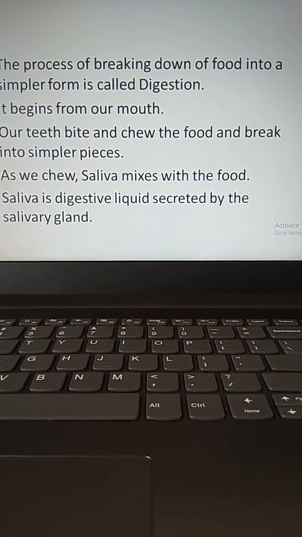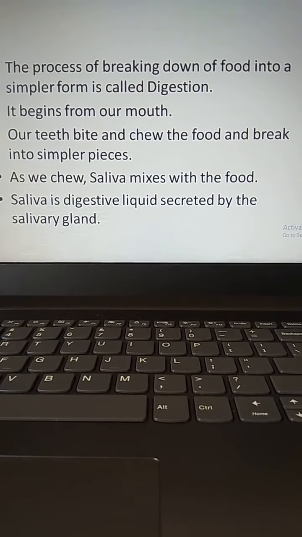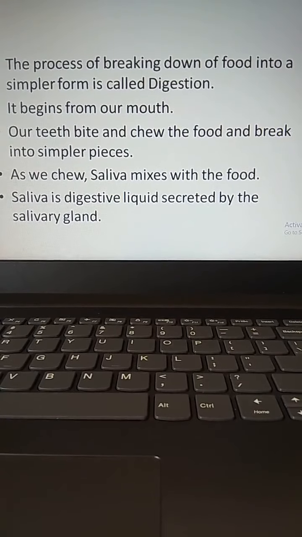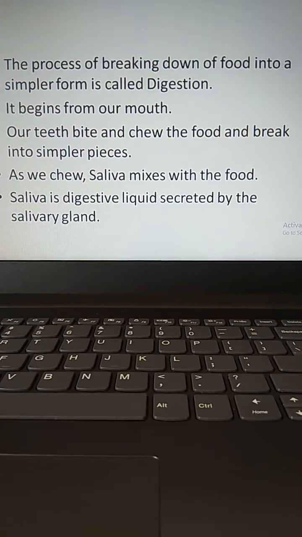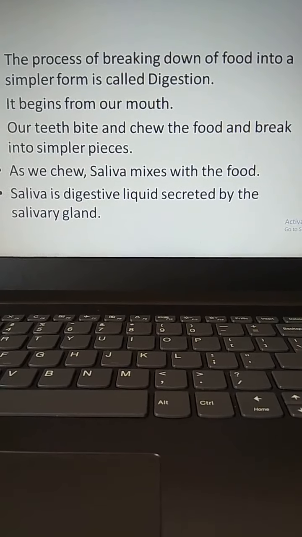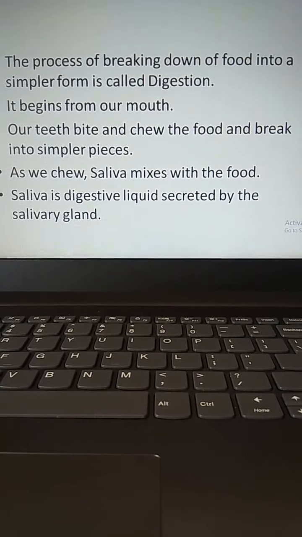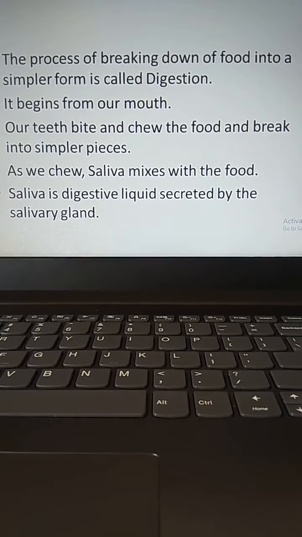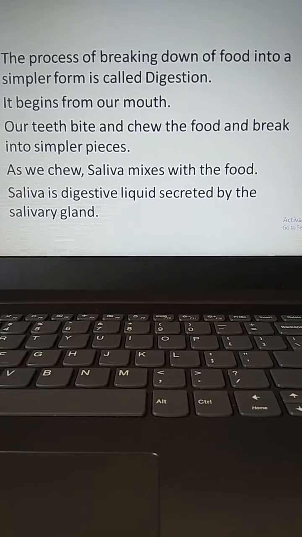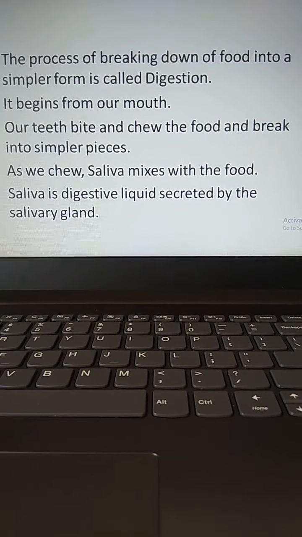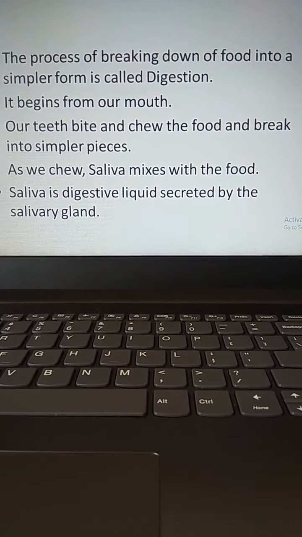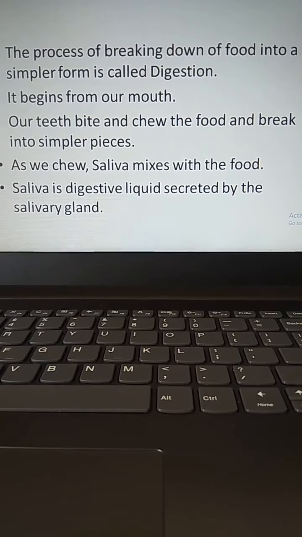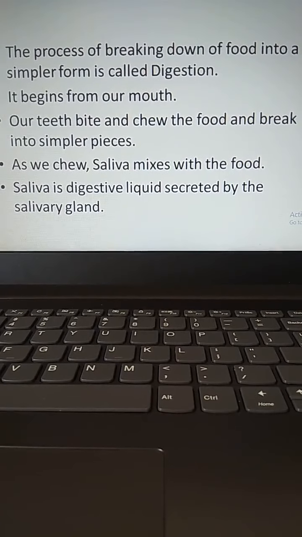Your digestive system is uniquely designed to turn the food you eat into nutrients which your body uses for energy, growth and cell repair. Here is how it works. First of all, digestion starts from your mouth. As soon as you take the first bite of a meal, your teeth chew the food and break it into small pieces. As we chew the food, the saliva which is present in our mouth mixes with the food.